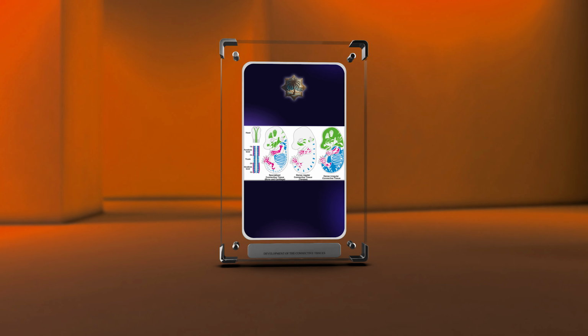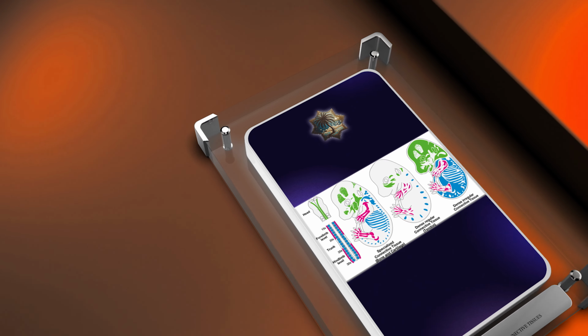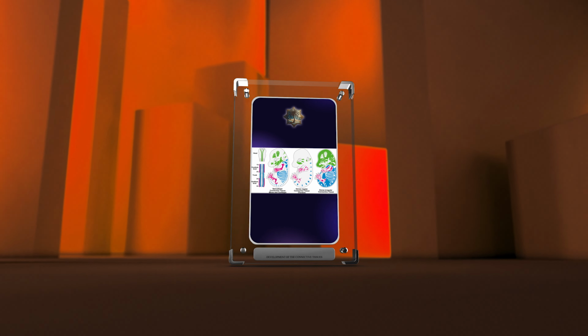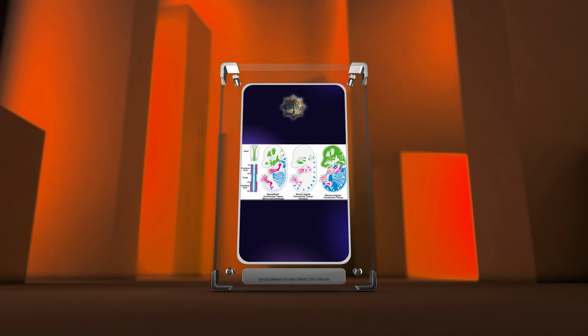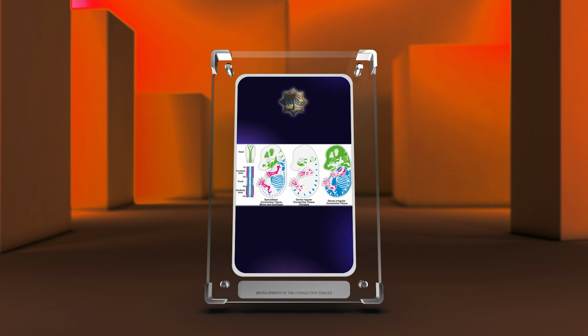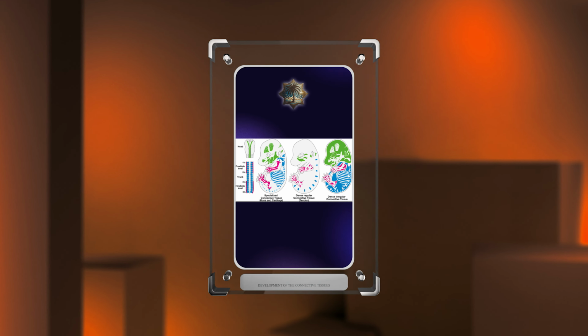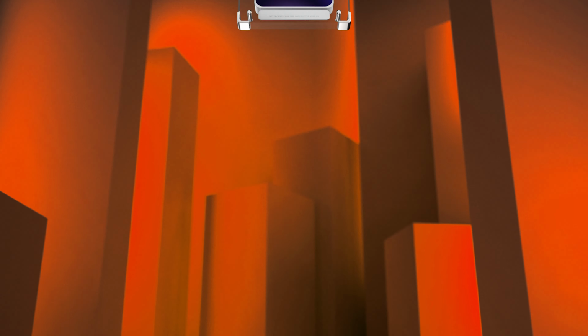Embryonic development is a remarkable and intricate process, involving the formation and differentiation of various tissues and organs. In this comprehensive script, we will delve into the development of connective tissues, focusing on the mesoderm as the source and the multitude of processes that contribute to their formation and maturation.